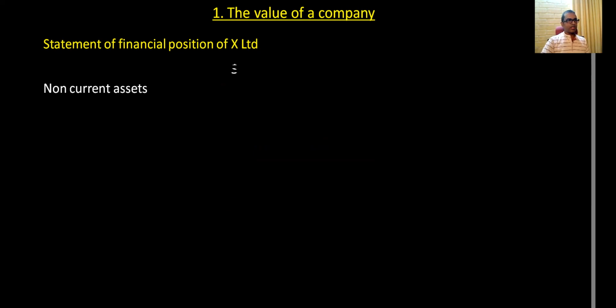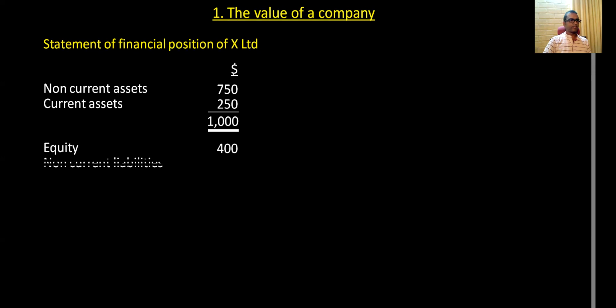This company has non-current assets of $750. This company has current assets of $250. In total, it is 1,000 assets. Total assets 1,000. Equity, which belongs to owners, equity of 400. Non-current liabilities 500 and current liabilities of 100. So the total is again 1,000. So it balances, right?